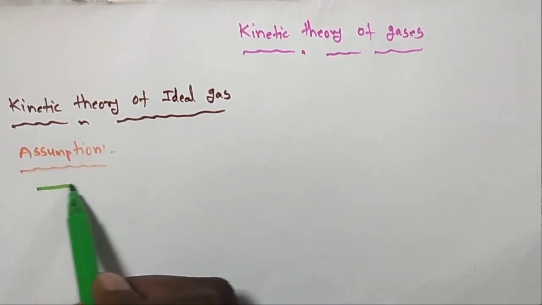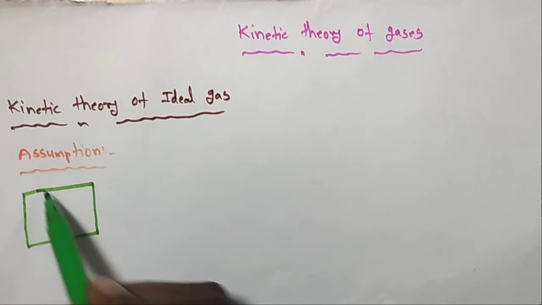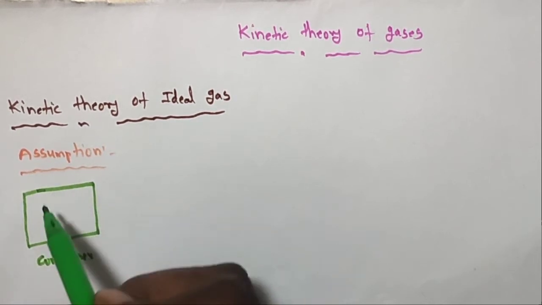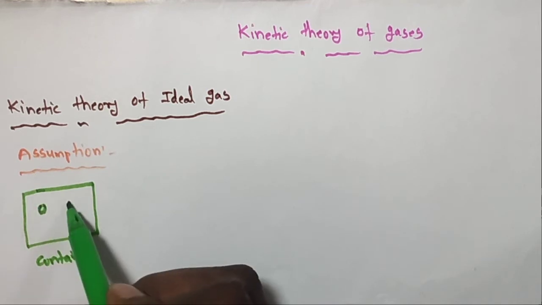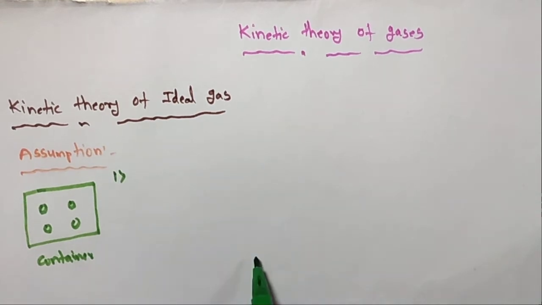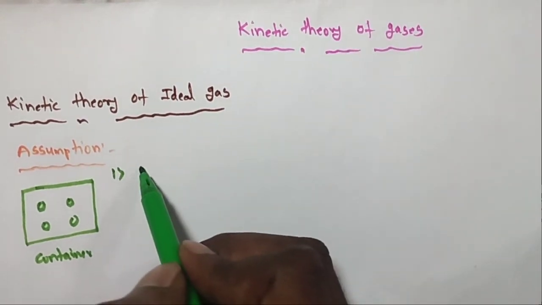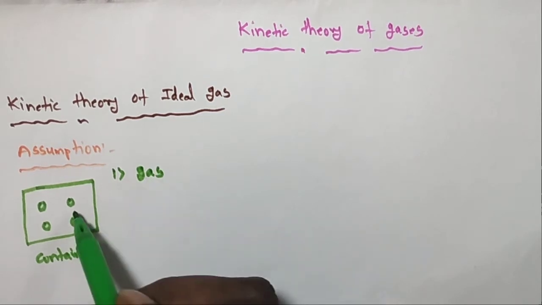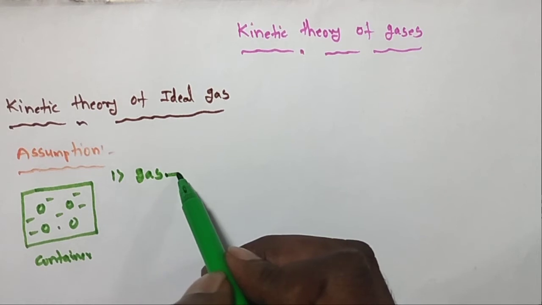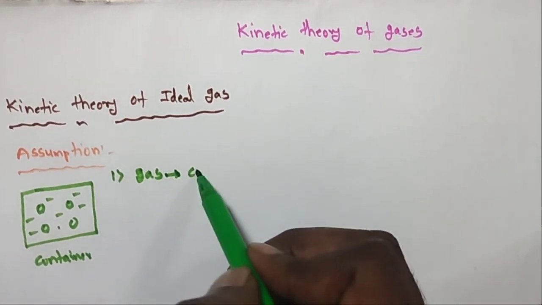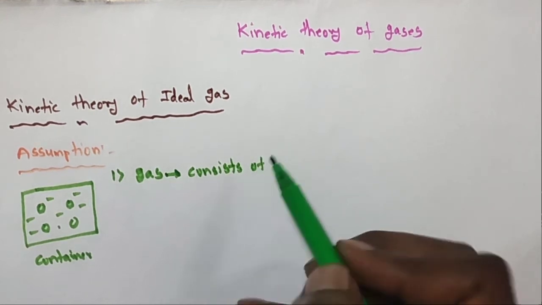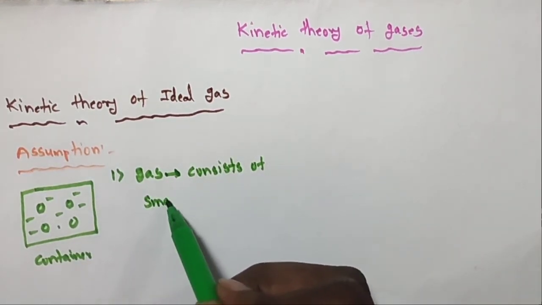So let us take, this is one gas container. The container is having some ideal gases. So the first assumption: every gas consists of very small particles.